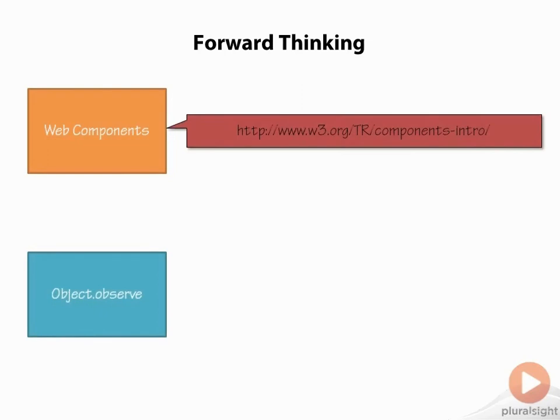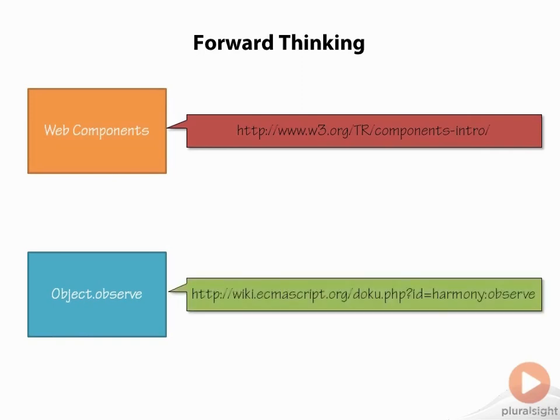Another up-and-coming feature that will soon be supported by some browsers is Object.Observe. This technology lets you watch an object or a property on a JavaScript object for changes and react to those changes. Most MV Star frameworks make you stick your data into special structures and call methods whenever you want to read or write to that data. Because Angular doesn't do that, it can support Object.Observe when it becomes widely available, and Angular will simply benefit from the performance improvements of having things handled by faster, lower-level code. You can read more about Object.Observe at this URL here.